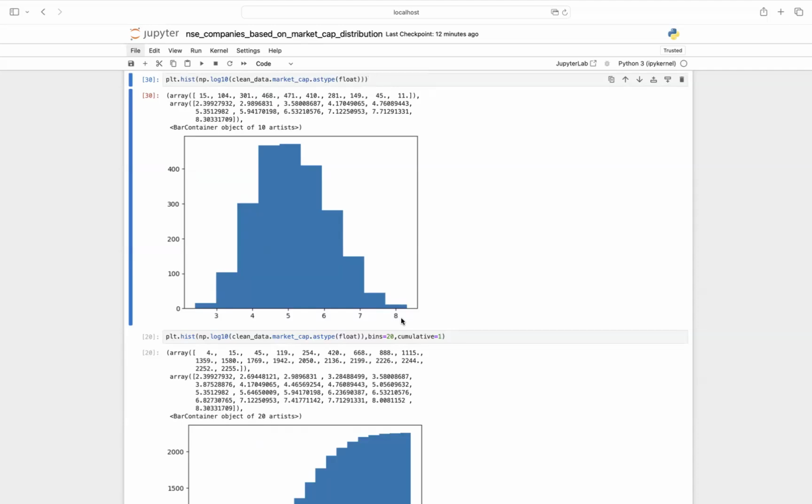And then there are some companies which are quite big, like Reliance, etc. And if you compare them with the smallest companies, those are at rock bottom.